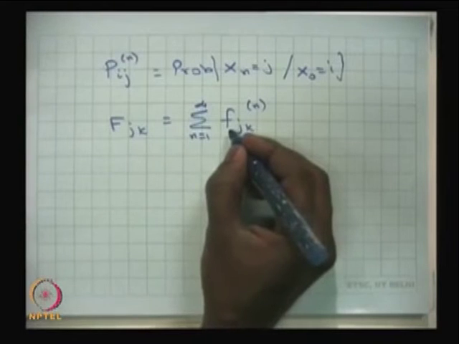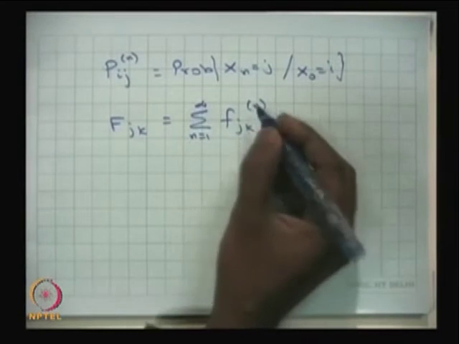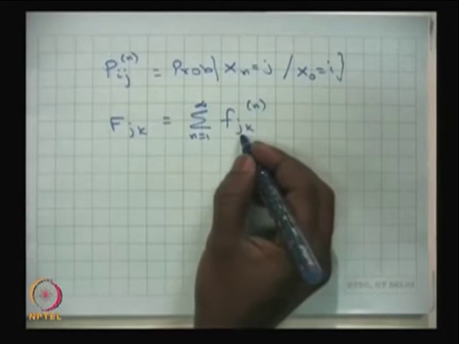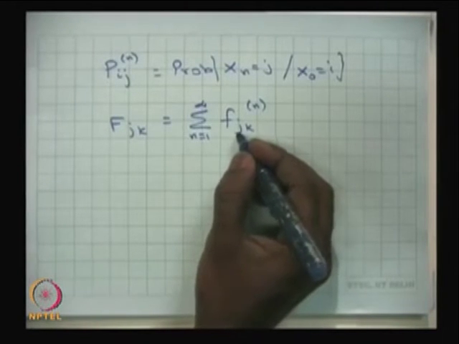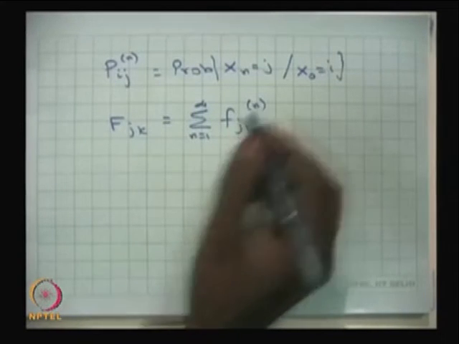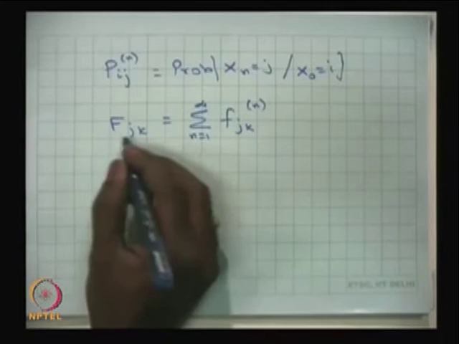Here the small f j k of n is nothing but the first visit to the state k starting from the state j in the nth step, and all the combinations of n steps will give capital F j k.